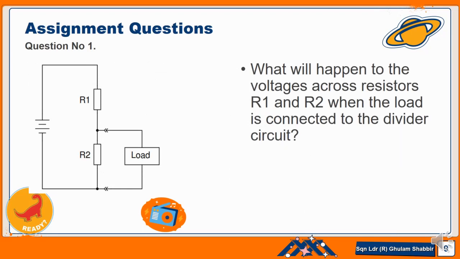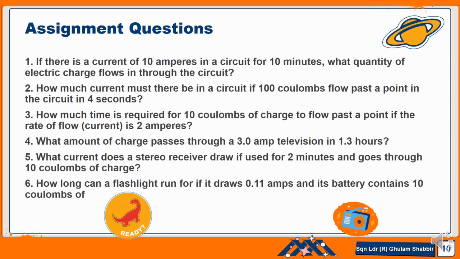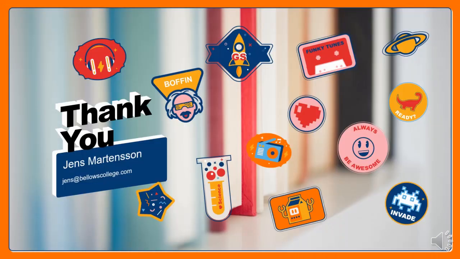Here is the assignment, and this is a very important question. We have already discussed these types of questions in lessons number 5 and 6, and I also sent you the assignment. You are to find the difference when the load is connected across the R2 resistance. This is your assignment, and there are another 6 questions which relate to the basic formula I is equal to Q over T, or Q is equal to I into T. Thank you very much.